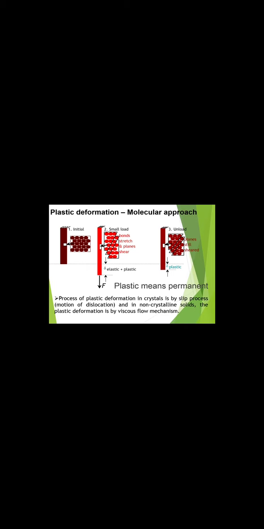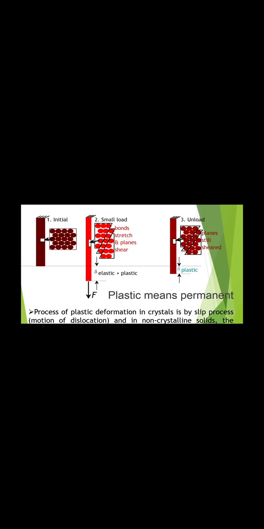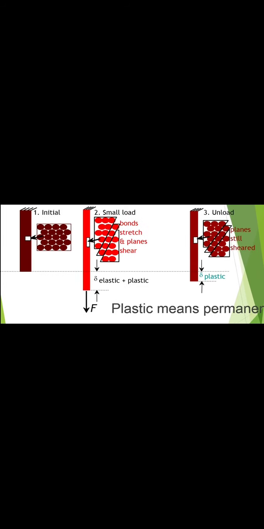Similarly, in case of plastic deformation, initially the length is L, and if you apply a small load F along its length, the bond stretching will happen. The distance between atoms along the force direction will increase, and also the number of atoms per row is changed.